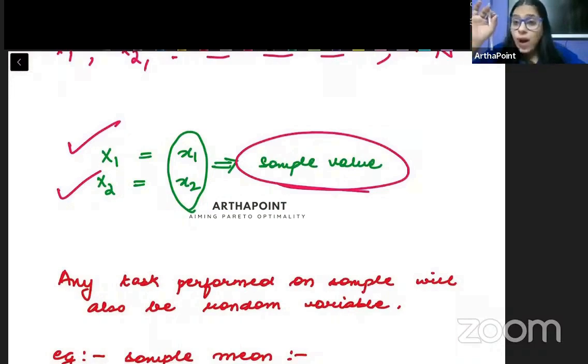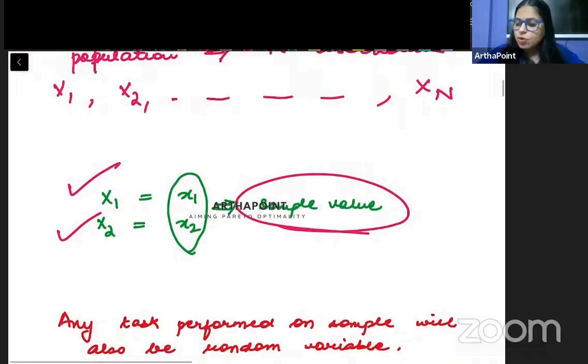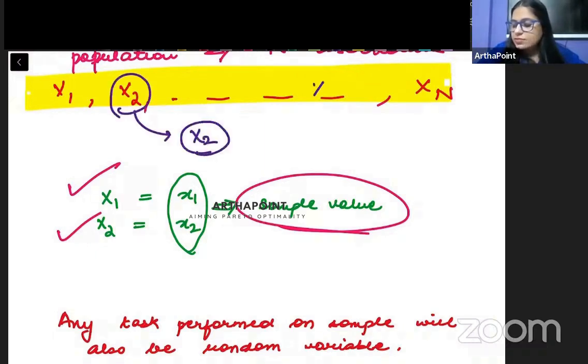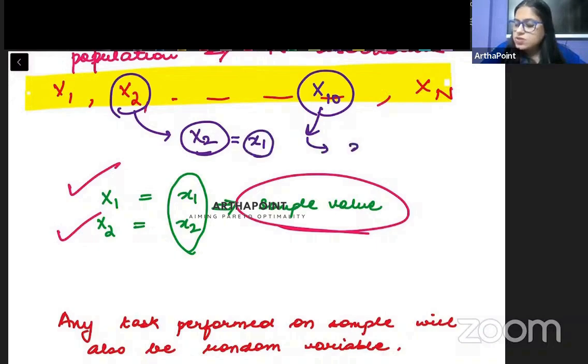Now the value of these observations. तो जैसे अगर मैंने आपको बोला कि ठीक है मैम, I told you that out of these n observations, create a sample of 2 observations. तो आपने क्या किया? You tell me that look ma'am, I am choosing observation number 2 and I am choosing observation number 10. मैंने बोला okay. Then I ask you what is the value? So you tell me ma'am, observation number 2 का जो value है वो small x1 है and observation number 10 का जो value है वो small x10 है. So the value that you get from there is denoted by small alphabets x1 and x2.